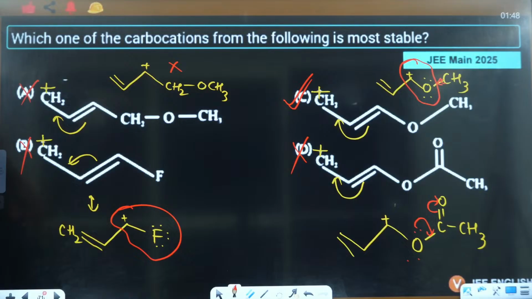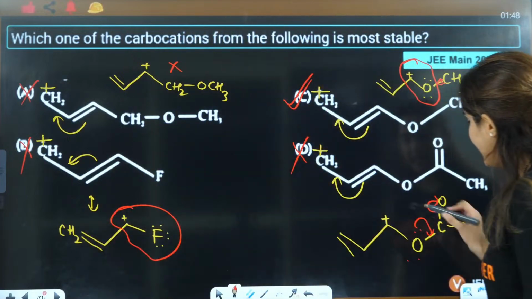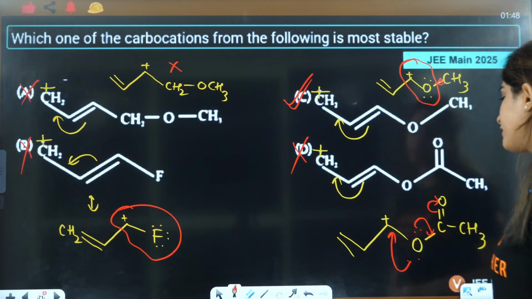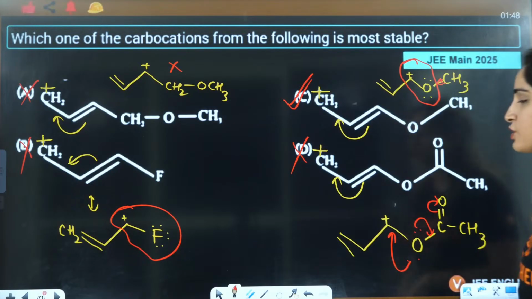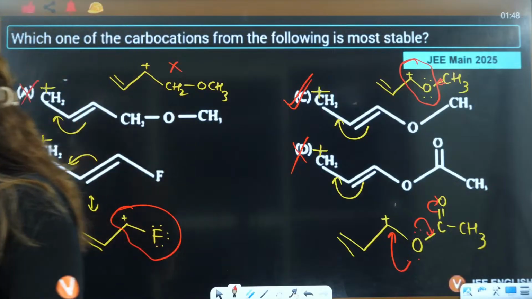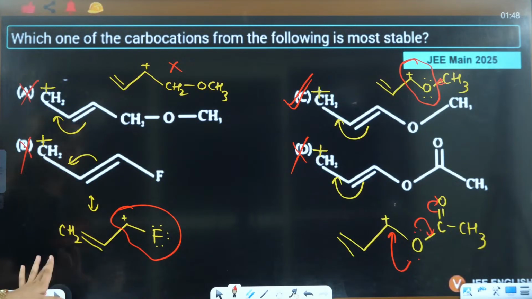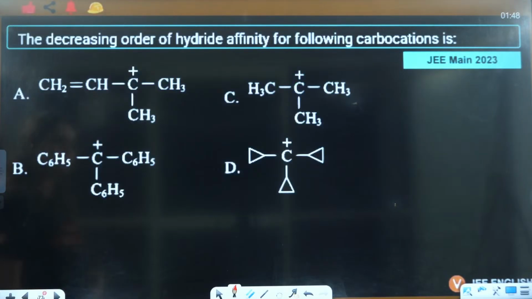Yes, very good, Abhishek. D is cross conjugation. Very good. Yes, in D it is showing cross conjugation. It will show here also, right? So it is sharing on two sides, so that way it is not that effective. Very good, Abhishek. Okay, so that is done, right?